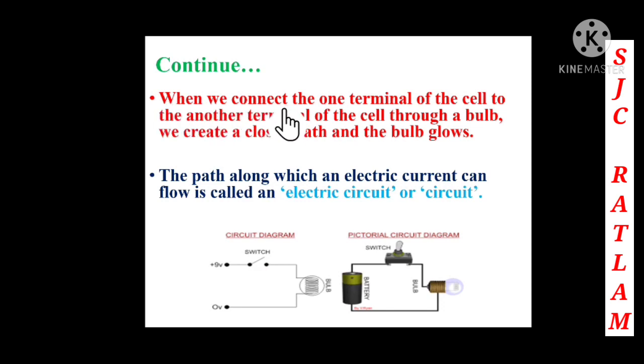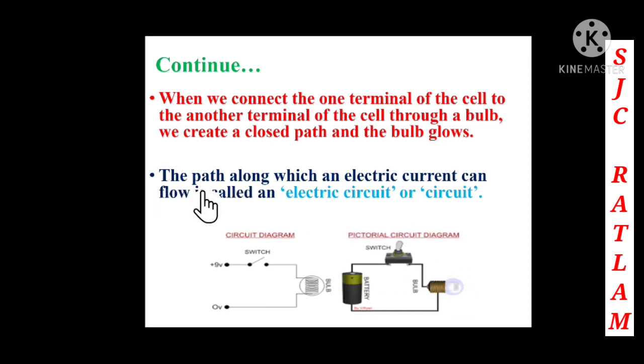When we connect one terminal of the cell to the other terminal of the cell through a bulb, we create a closed path and the bulb glows. Now here we can see that we are connecting the positive terminal of the cell and the other terminal of the cell, that is the negative, to the bulb. So we are creating a closed path, and what happened? We can see that the bulb is glowing.